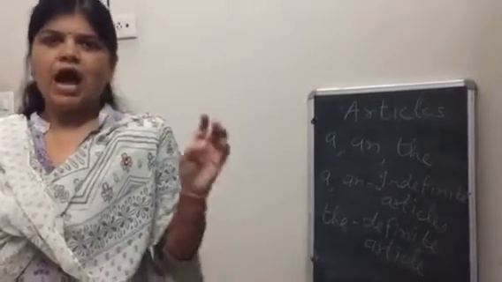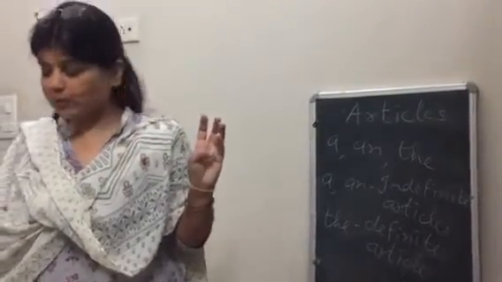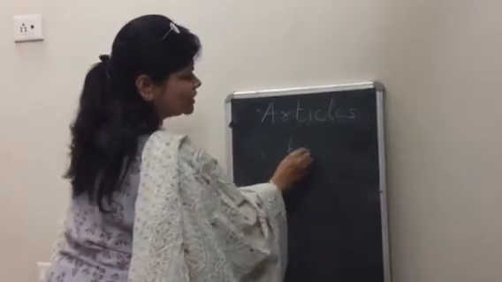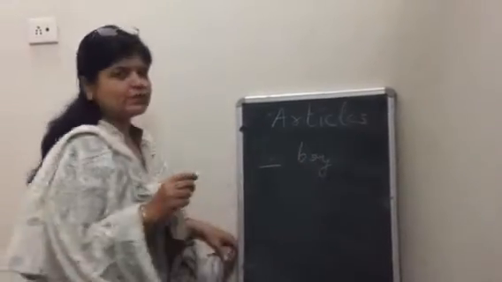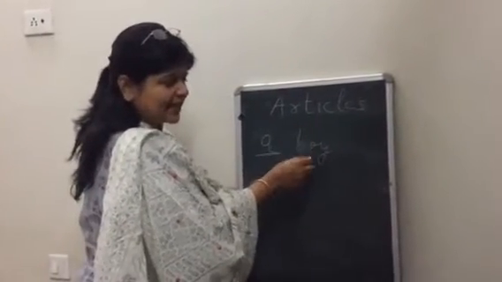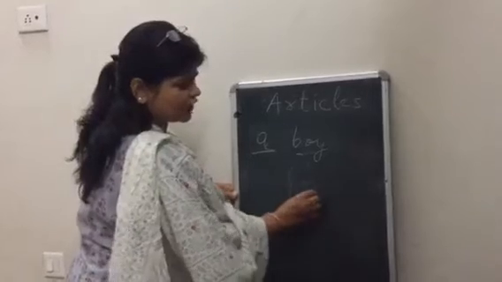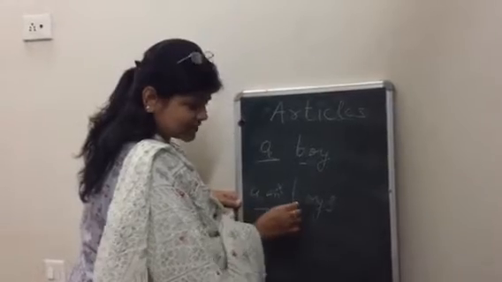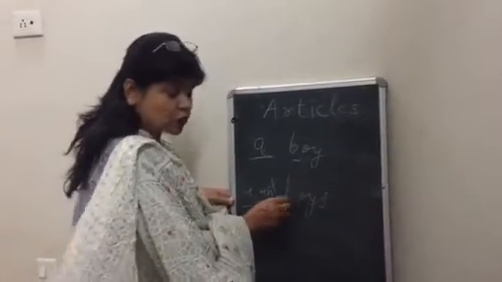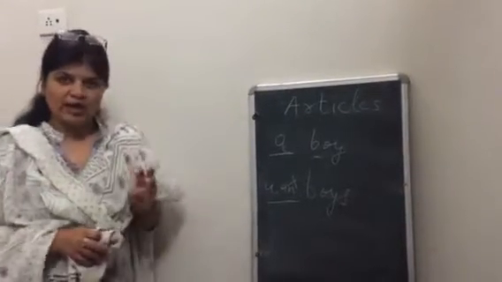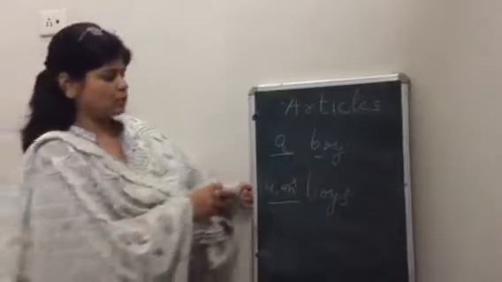I repeat, the noun should be singular and it should be countable. For example, I say boy. So before boy, I will use a boy, because this is singular. Second thing, it is countable. Suppose I write boys. So before boys, I cannot write a or an, because this is countable, but this is not singular. So it should satisfy both the points. It should be singular. At the same time, it should be countable.